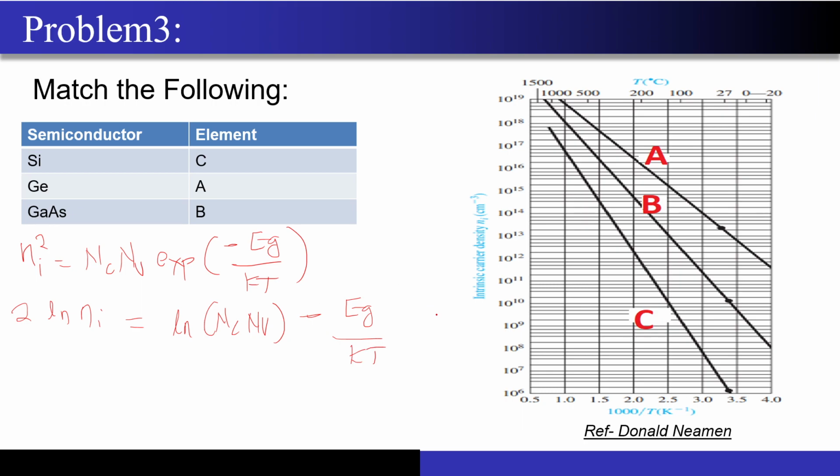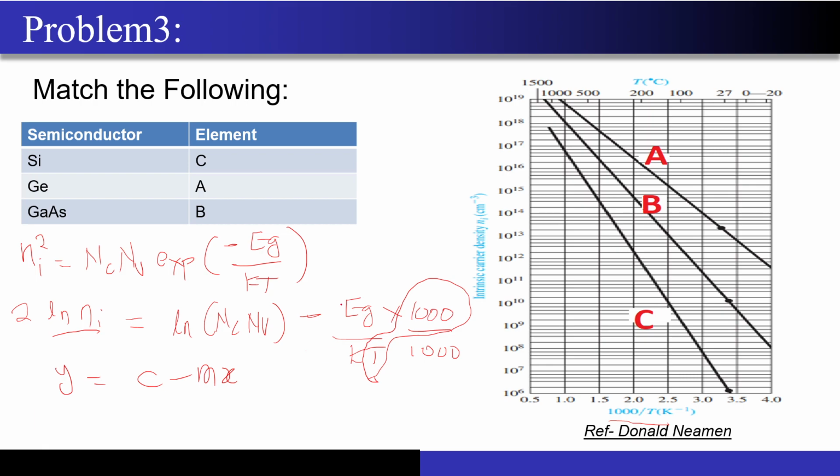Since this graph is plotted with respect to 1000 by T, I will make one adjustment. I will multiply the second term by 1000 and divide it by 1000, because I will get 1000 by T over here. So now this graph became ln of Ni versus 1000 by T. It will look something like y equals C minus mx, so this graph will look something like this.